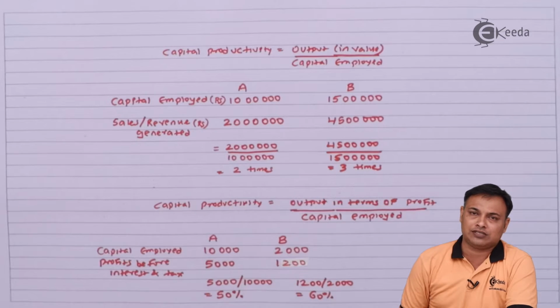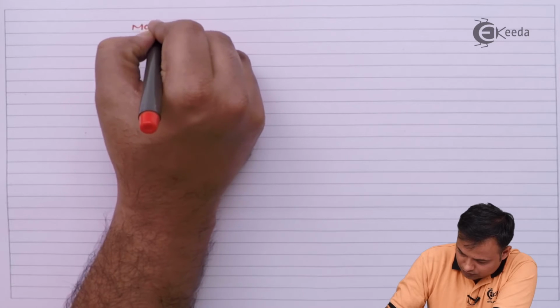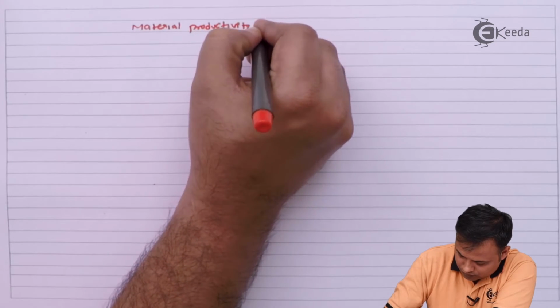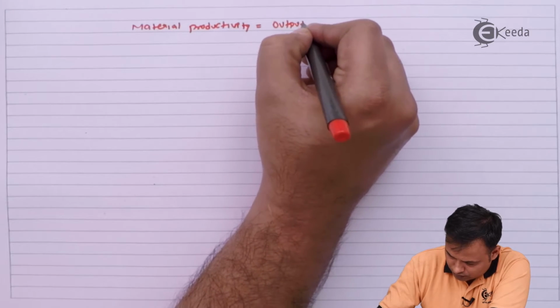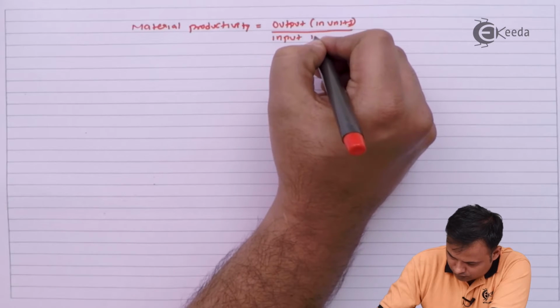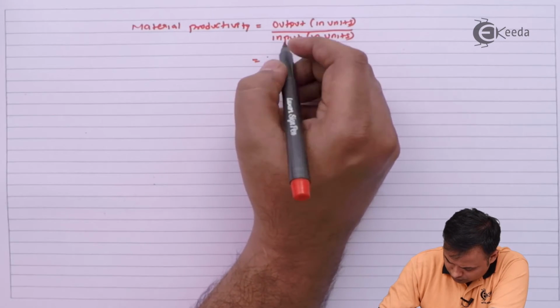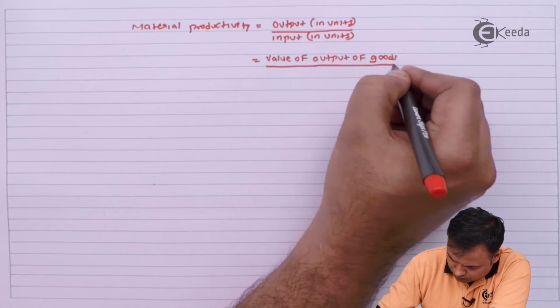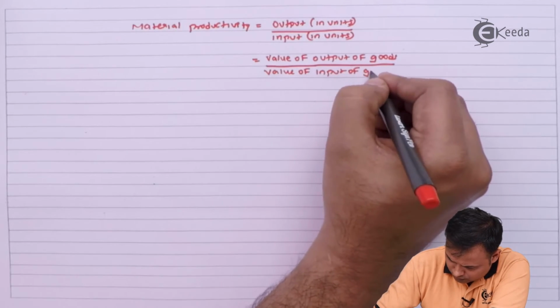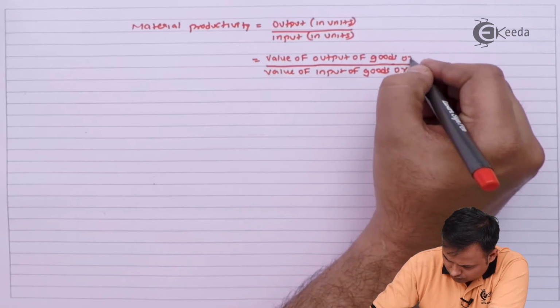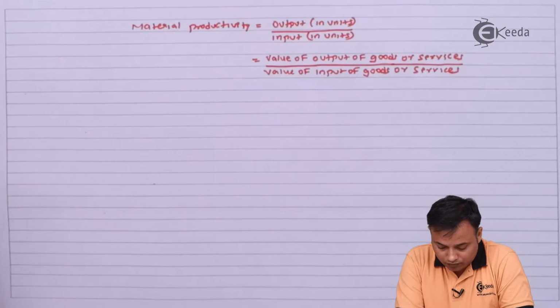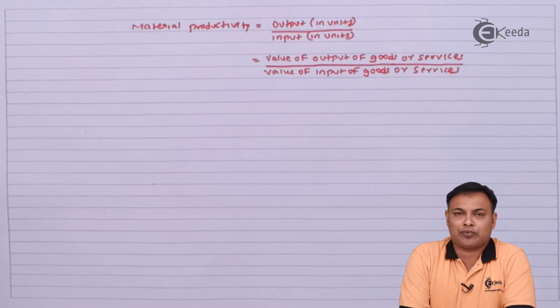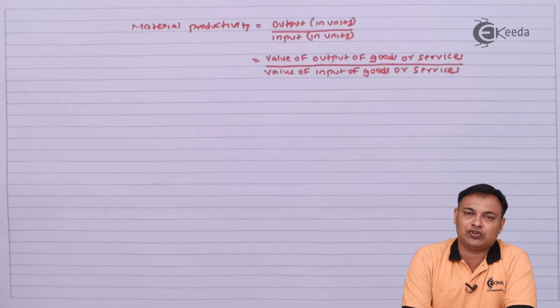The next part I am going to discuss is material productivity. Material productivity is the easiest of all, and most of the times we use productivity in relation to materials only.